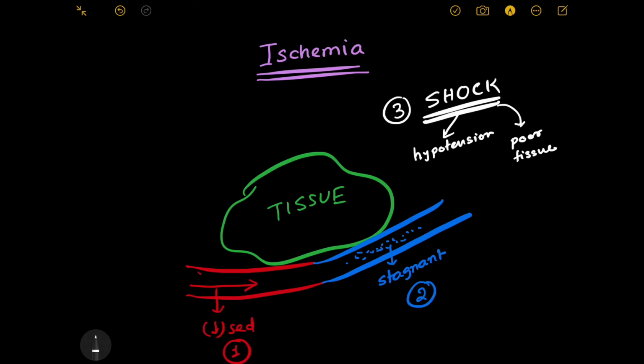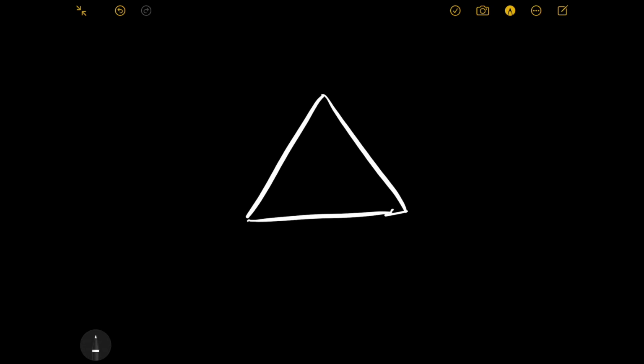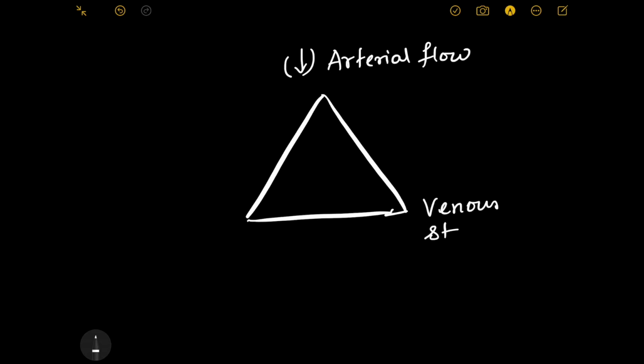Now as there's poor tissue perfusion, that means less amount of blood is reaching the tissue, which simply means ischemia, right? So let's see what are the three causes of ischemia. The three causes of ischemia are: first, decreased arterial supply, decreased arterial flow, venous stagnation, or the third is shock. So these are the causes of your ischemia.